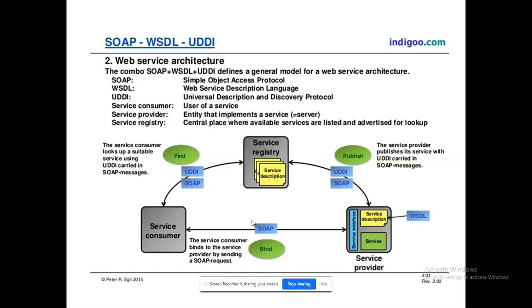Next, WSDL. What is the purpose of WSDL? It represents the elements of the complete communication happening between the service consumer and the service provider. That is the main idea.